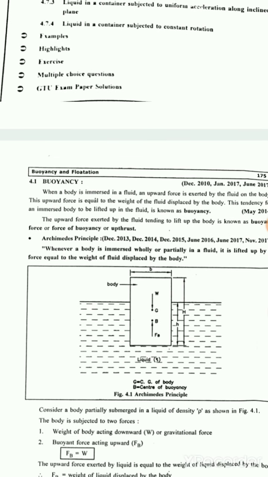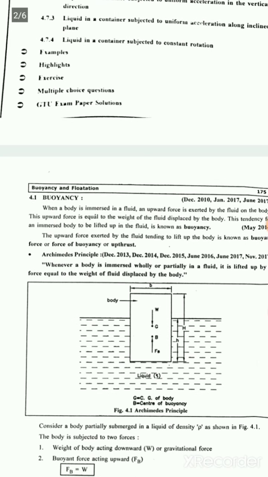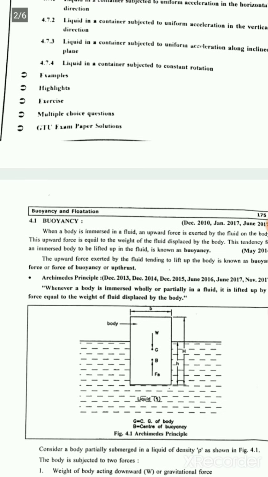So first is what is buoyancy. So when a body is immersed in a fluid, an upward force is exerted by the fluid on the body. This upward force is equal to the weight of the fluid displaced by the body. This tendency for an immersed body to be lifted up in the fluid is known as buoyancy.